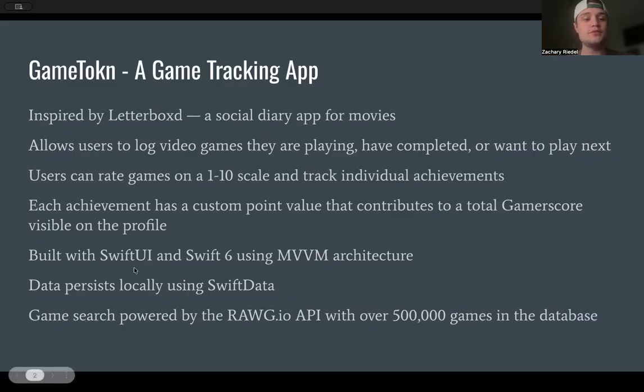Now, this app was built with SwiftUI and Swift 6 using MVVM structures. The data persists locally using SwiftData, and the game search is powered by the RAWG.io API with over 500,000 games in its database. That just allows for us to search and confirm games pretty well.